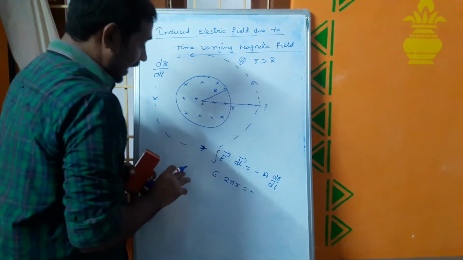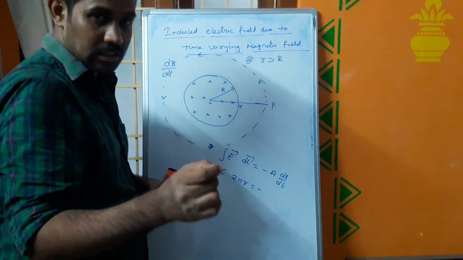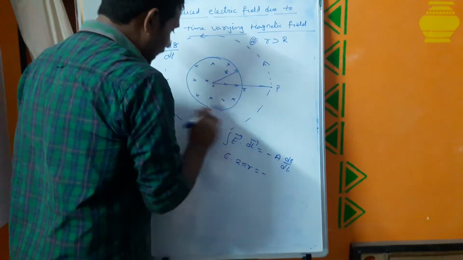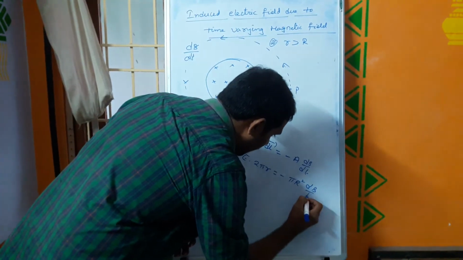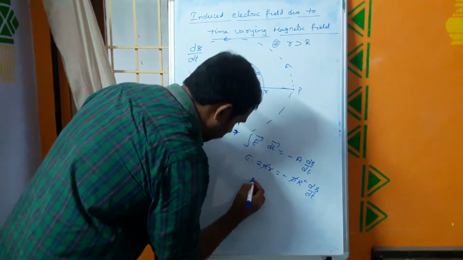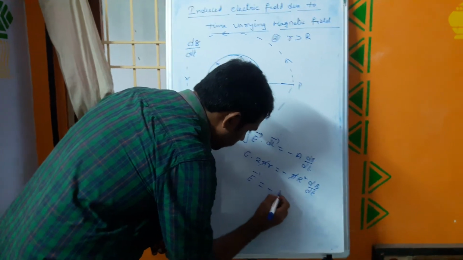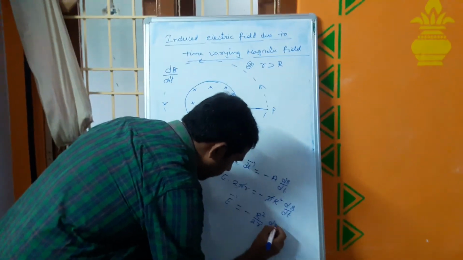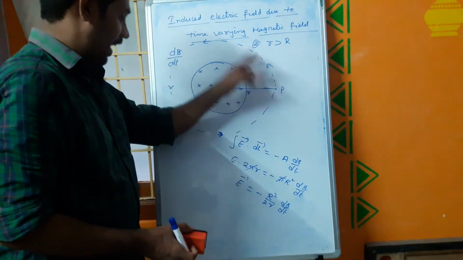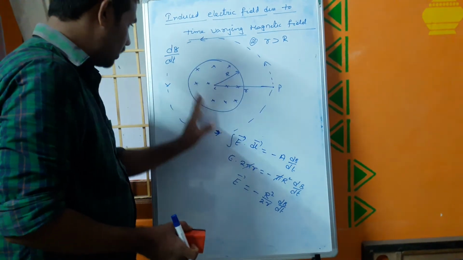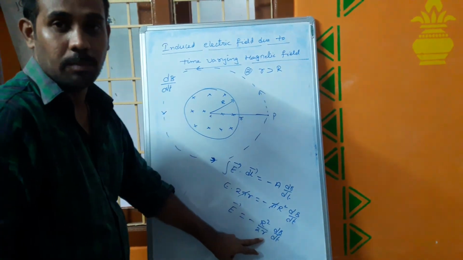What is the area? Here we consider the area of the region in which the time varying magnetic field exists. So that is pi into capital R square dB by dt. Now pi will be cancelled out. The induced electric field is given as minus of R square by 2r into dB by dt. Now you clearly observe that as you move away from the region of the time varying magnetic field, the electric field intensity value is decreasing, because it is inversely proportional to r.